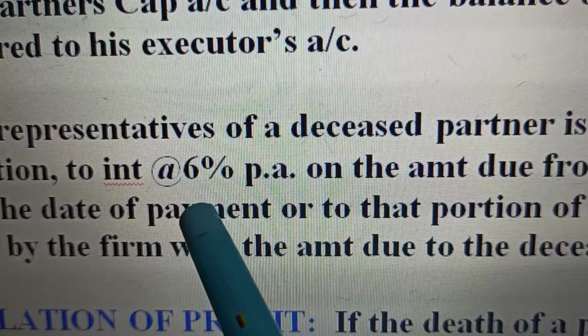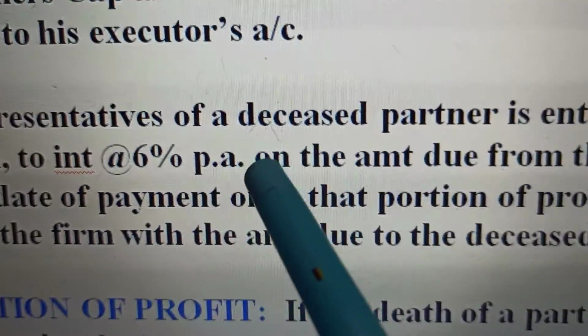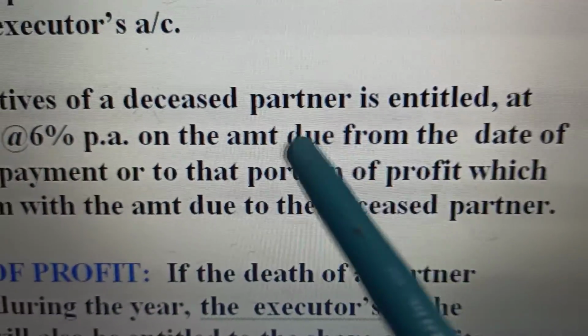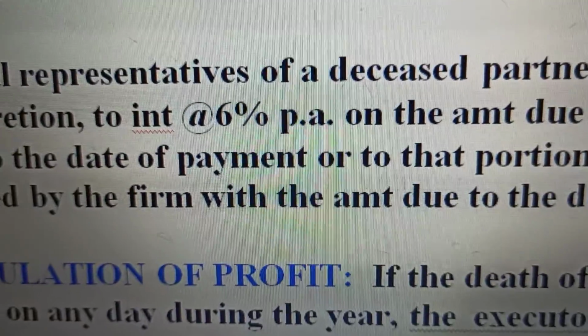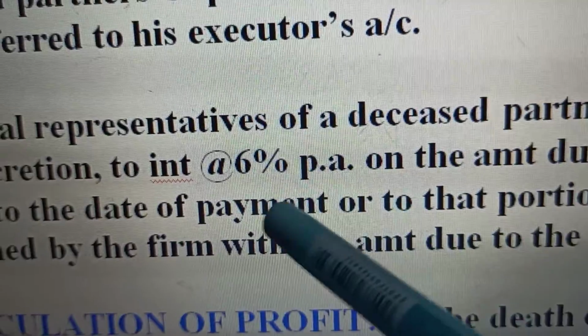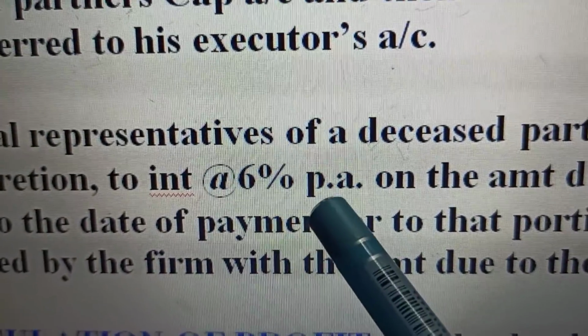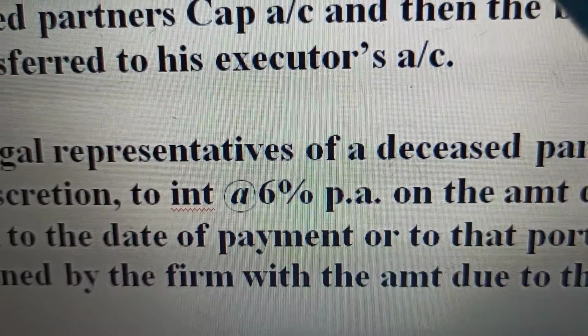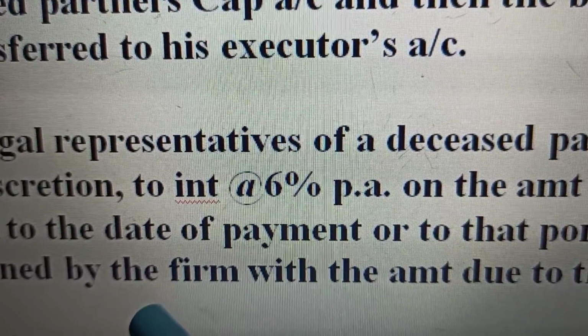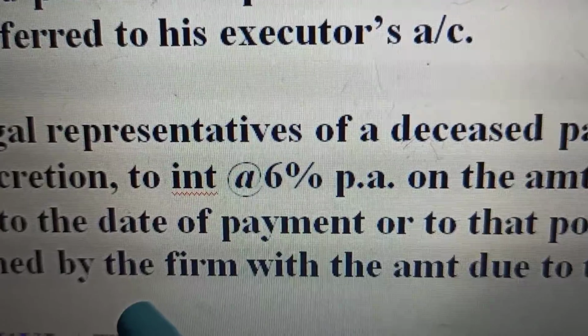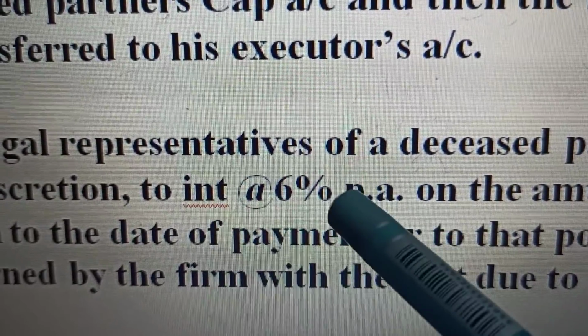If not decided, then at 6% per annum on the amount due from the date of death to the date of payment. Death, I told you, is an undecided event which may happen any time, and a big amount is due to be paid to the representatives of the deceased partner. That may not be very easy for the business to pay at one go.